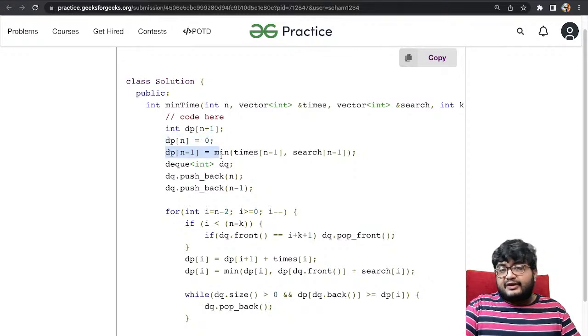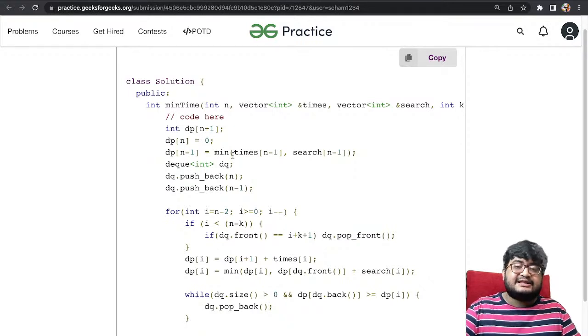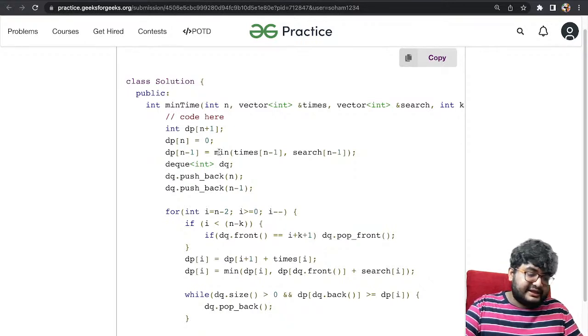dp of n minus 1 will be what? At n minus 1, we can just decide whether to read it or search it, because anyway we'll end up at n. So it will just be the minimum of the read cost of n minus 1 or the search cost of n minus 1.